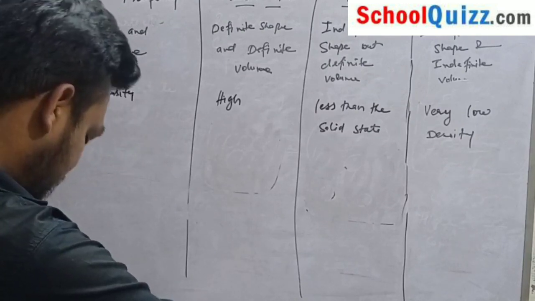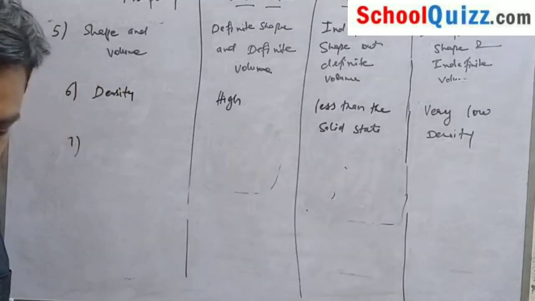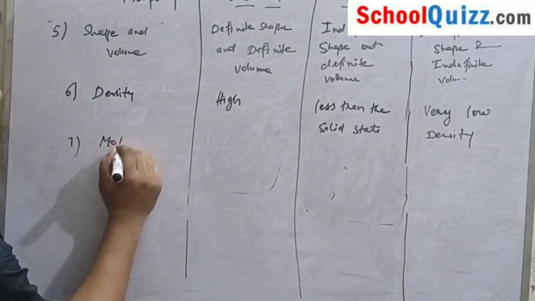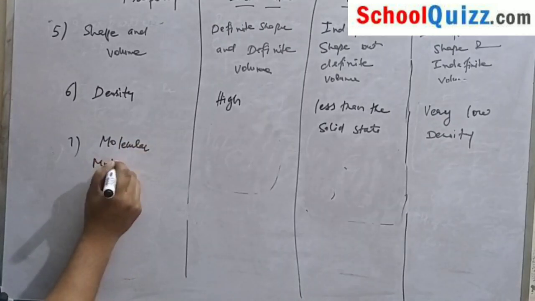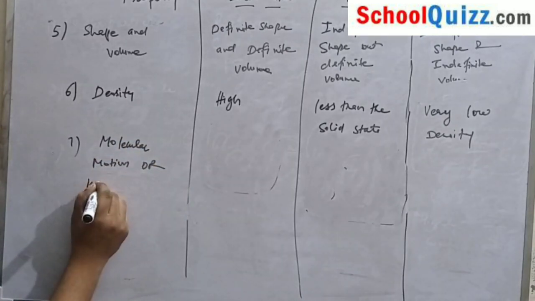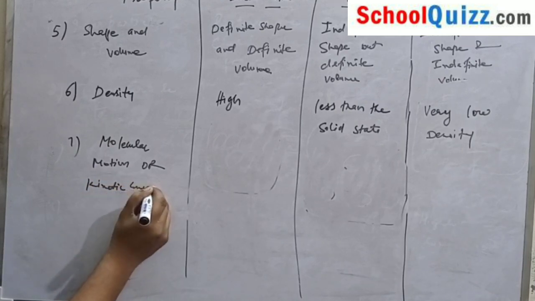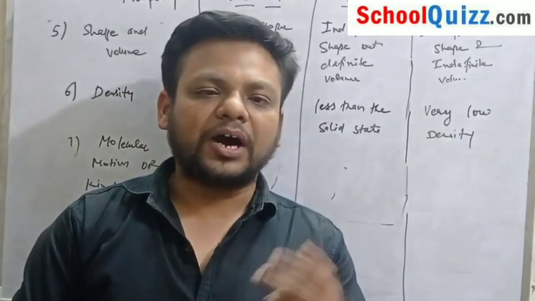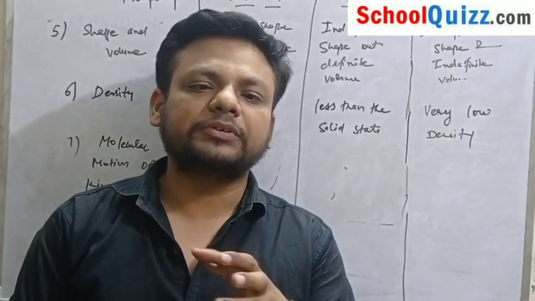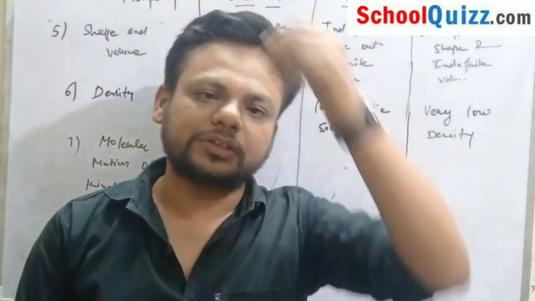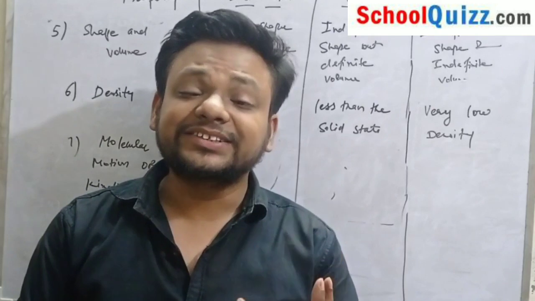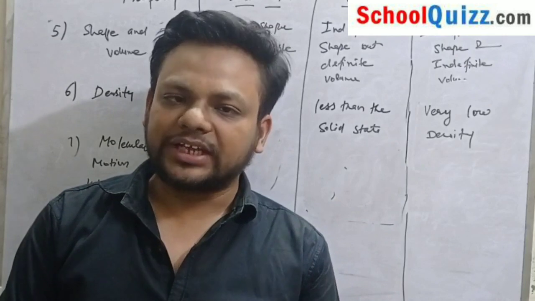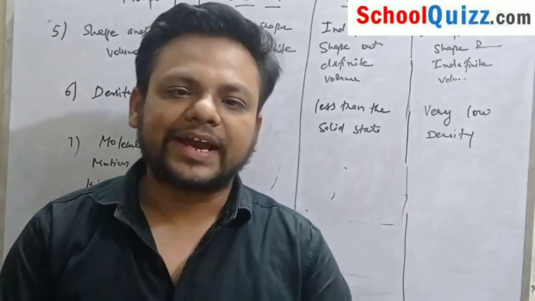And the seventh one is molecular motion or kinetic energy. As we have already discussed, when particles move, they possess kinetic energy. When they are stationary, they possess potential energy. But when they are moving, they possess kinetic energy.